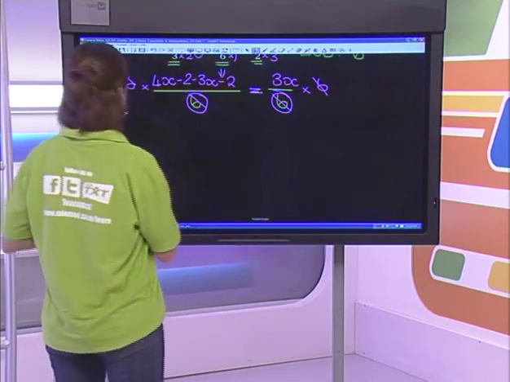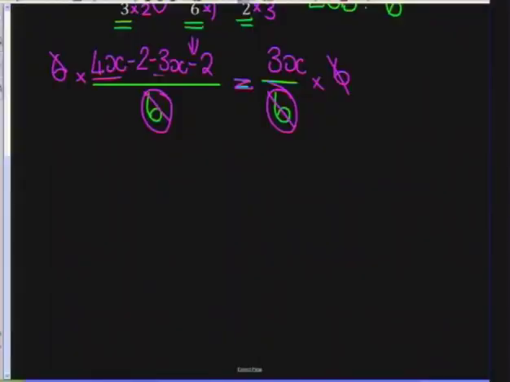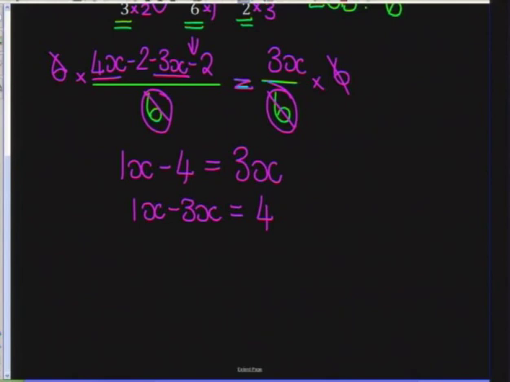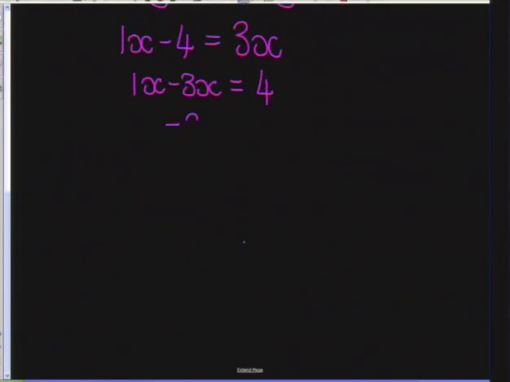Okay, so now that we've got that, I've got 4x minus 3x, which is giving me 1x, and I've got negative 2 minus 2, which is negative 4, and I have got 3x on the right-hand side over there. So if I now do a swap around, to get rid of my 3x on the right-hand side, I am going to subtract it on the left-hand side, and to get rid of negative 4 on the left-hand side, we're going to make it positive 4 on the right-hand side. Okay, and that leaves me then with negative 2x, which is equal to 4, and x is equal to 4 divided by negative 2, which is negative 2.